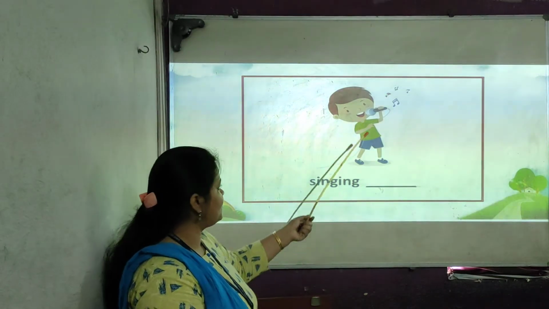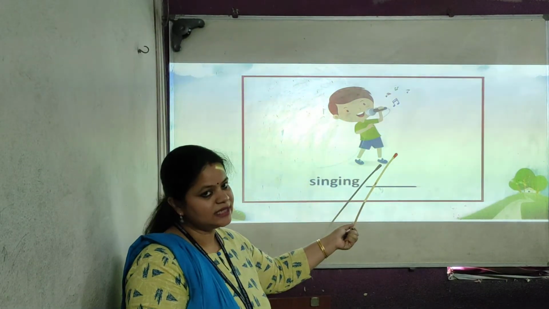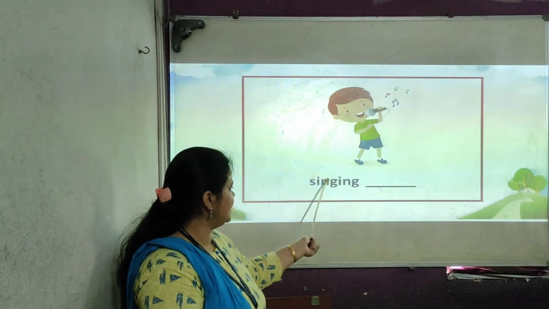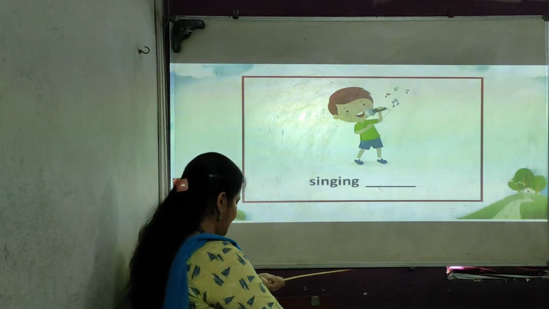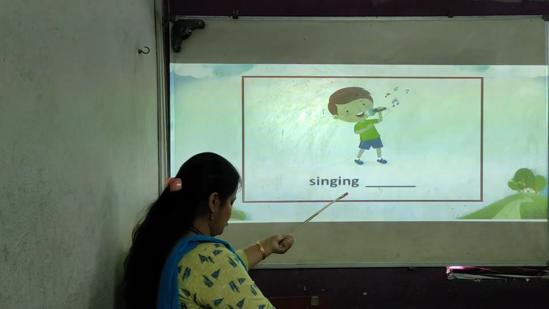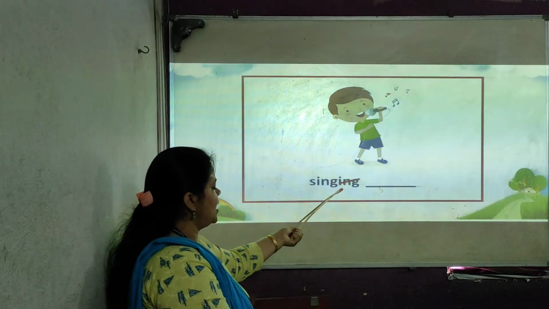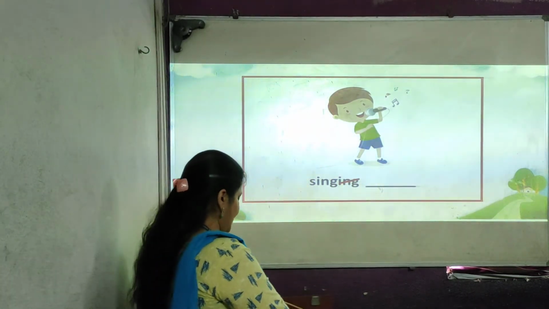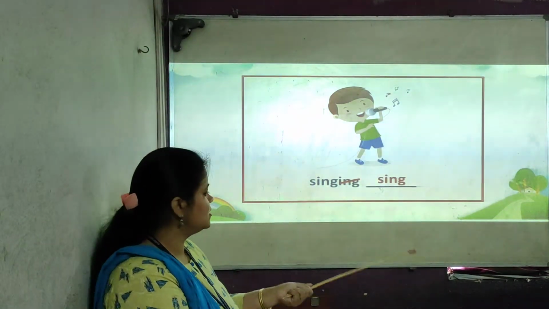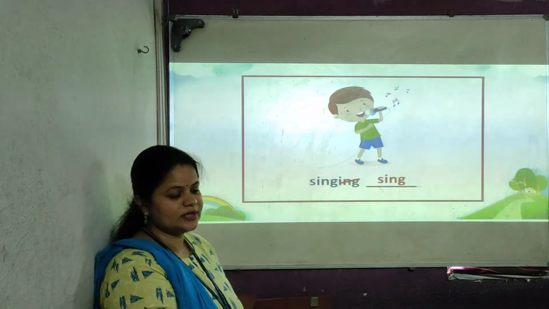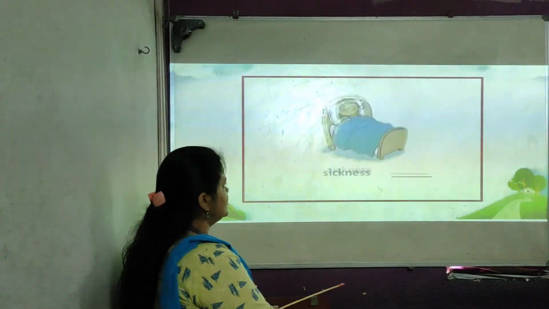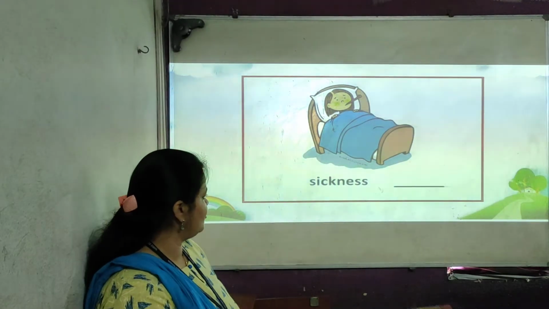Now what do you see in this picture? A boy is singing. Singing again ends with ing. To make a small word, you have to strike off ing, then you will get a small word, sing. Students, all of you understood this topic very well.